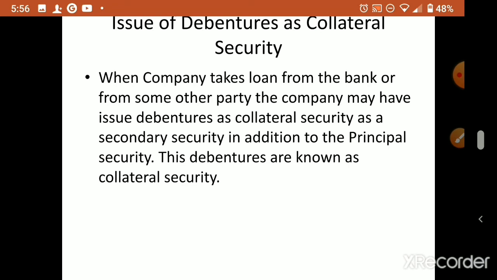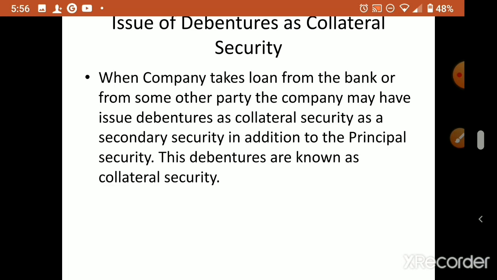We already studied the first part, issue of debentures to the public, just like a share issue, with application, allotment, first call, second call, all those installments, and we passed the journal entries. Second, we studied when we issue debentures for consideration other than cash. We are purchasing an asset, and instead of paying money to them, we are issuing debentures to them. They will not give us money, that is the only difference.